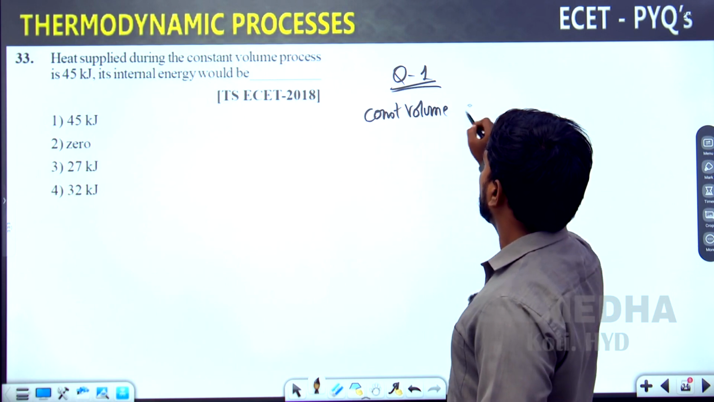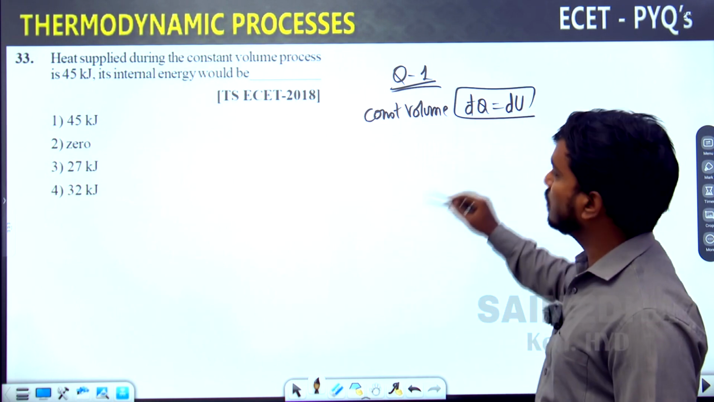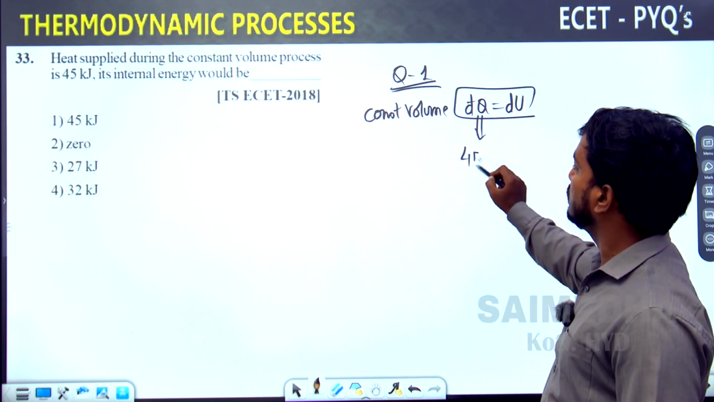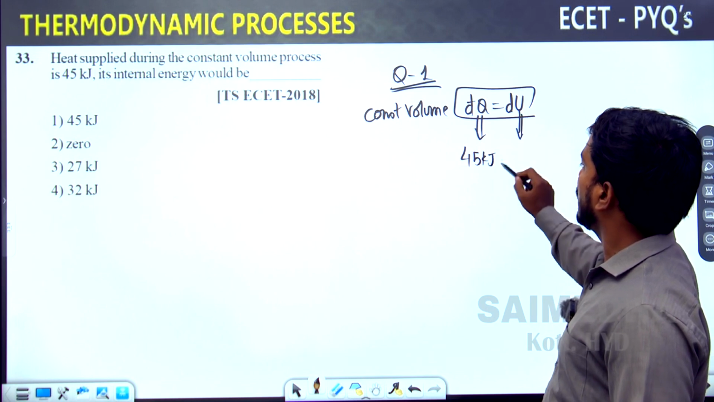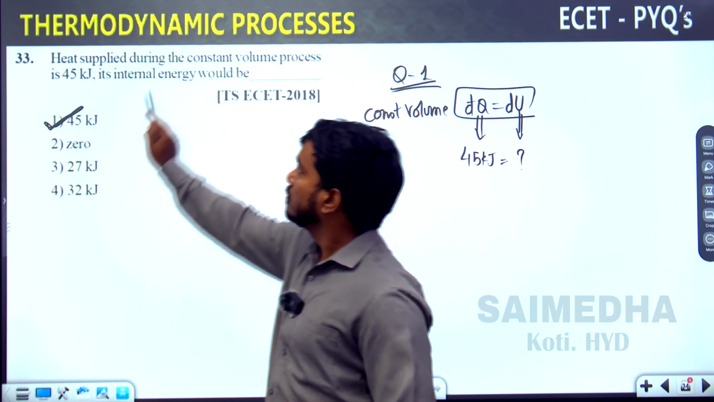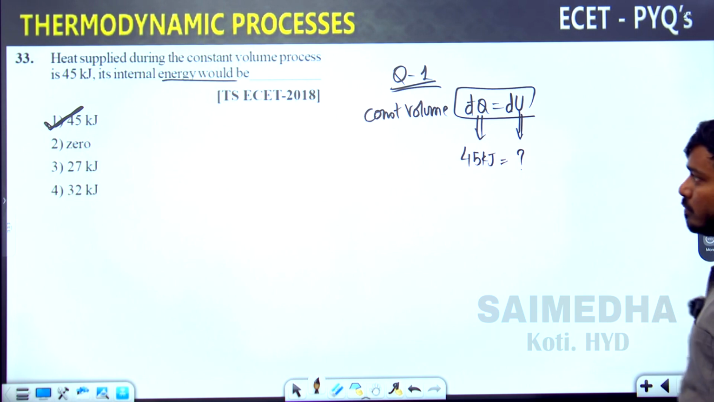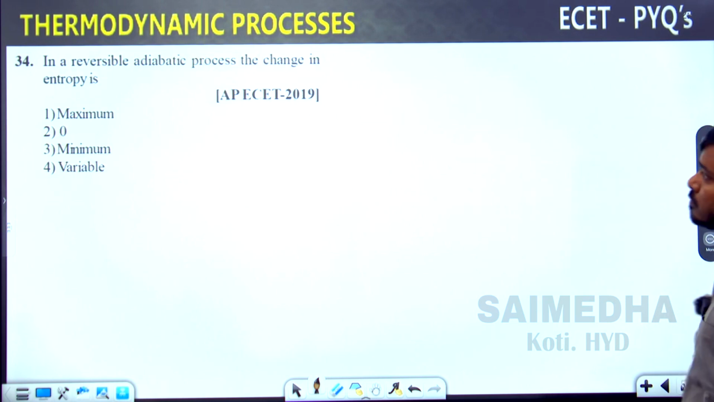Constant volume heat transfer is equal to internal energy change. What is the heat transfer given in the question? 45 kilojoules. What is being asked? Internal energy. The internal energy would be 45 kilojoules only. Okay, go for the next question.